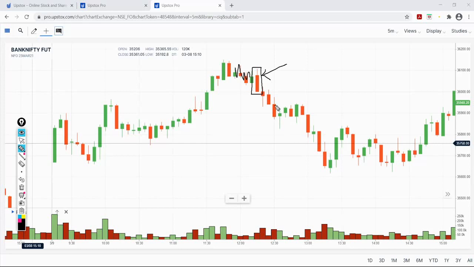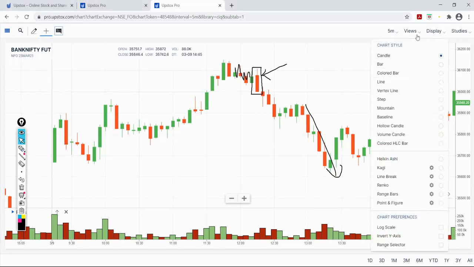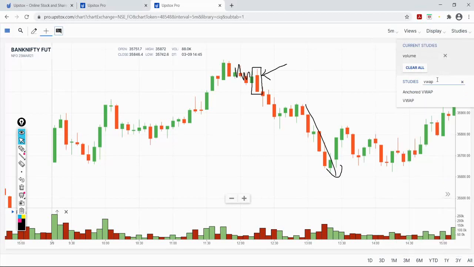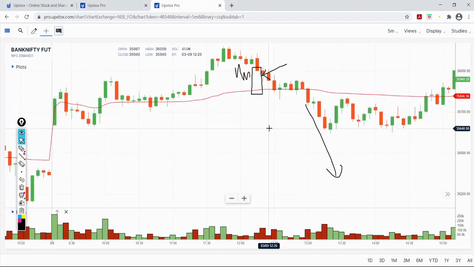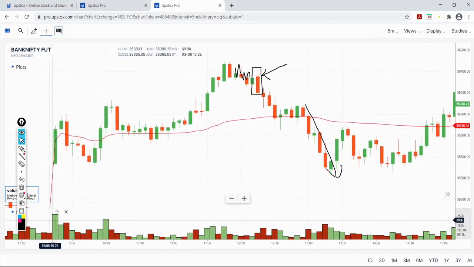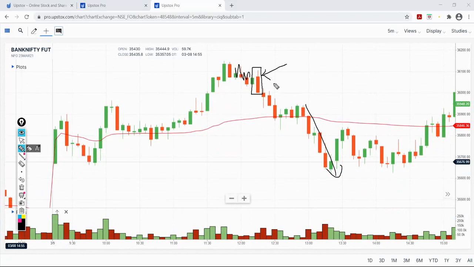and I have not traded this entire move, to be honest. Let me add an indicator called VWAP. My expectation was for price to test VWAP, that is, price moving back to the mean. This candle gave clear confirmation from my side, as I was expecting price in the seller zone. If these buyers are failing, price at minimum has to reverse back to this VWAP, that is the mean level.